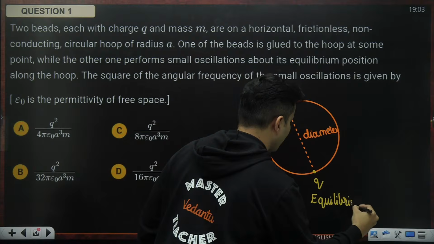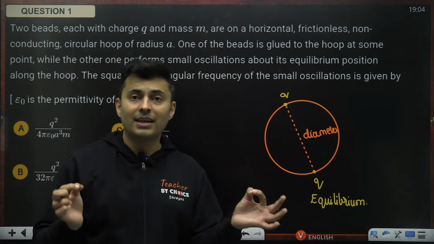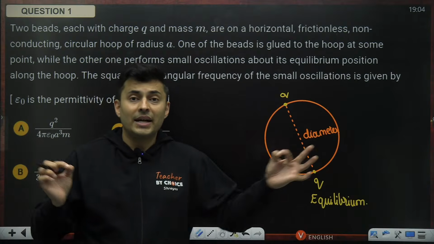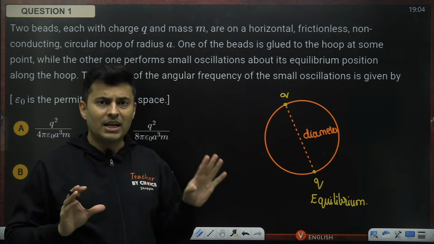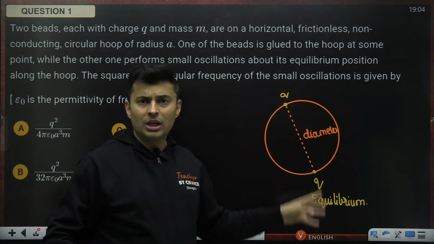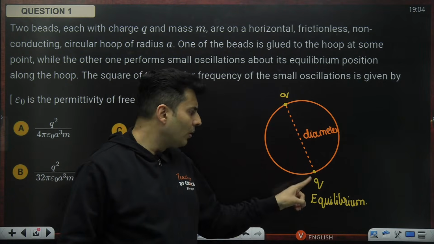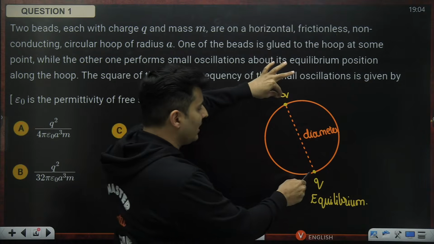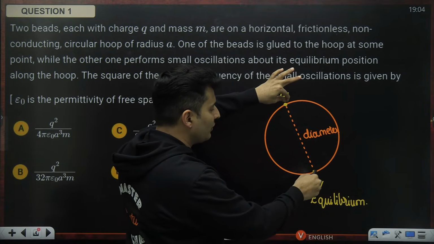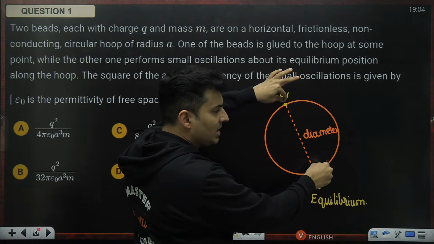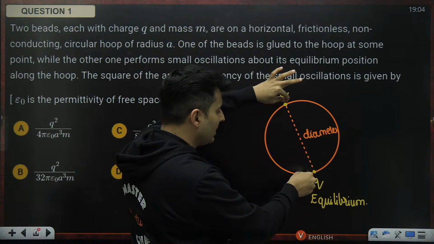That is the first thing you should understand: how the charges would behave in equilibrium. They will try to space out to maximum distance, lowering their energy, with maximum repulsion, so they will be as far away as possible. Now, one of them is fixed, and the other one is movable and can slide on that ring or hoop. If you move it, the potential energy will increase, and there is a force of repulsion due to which it comes back.